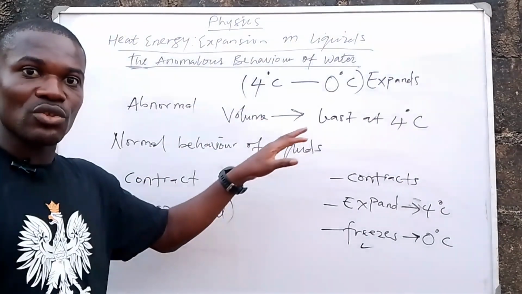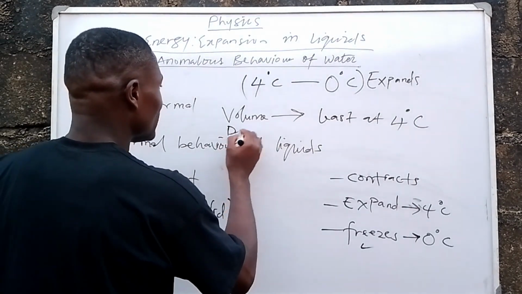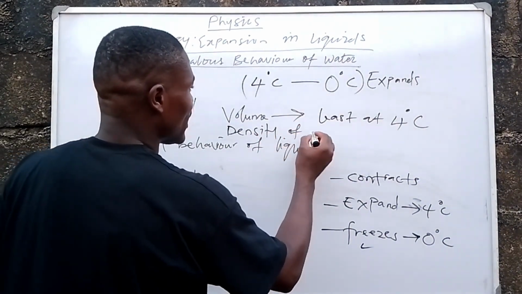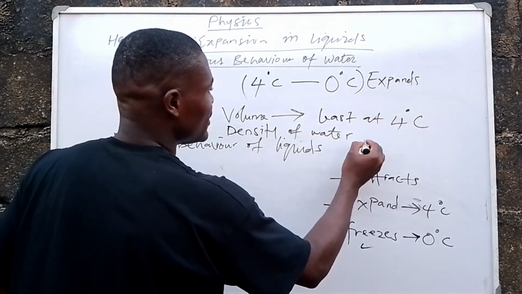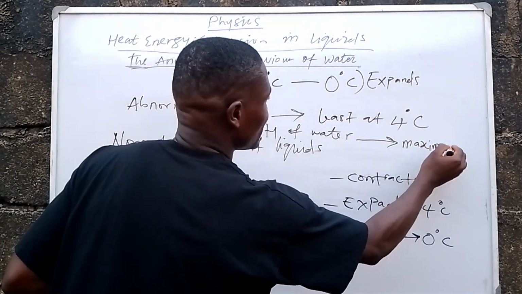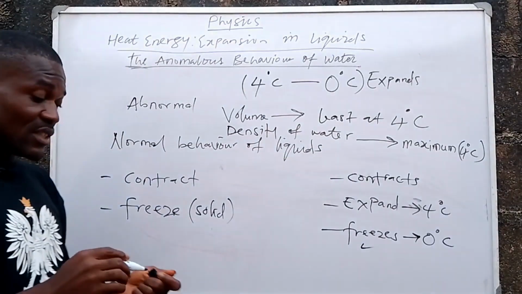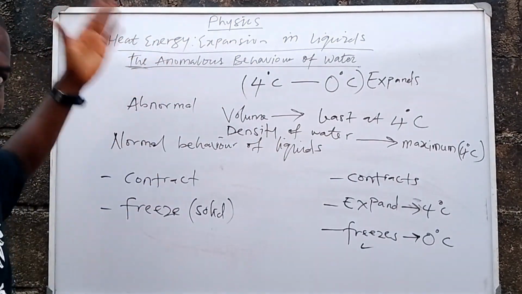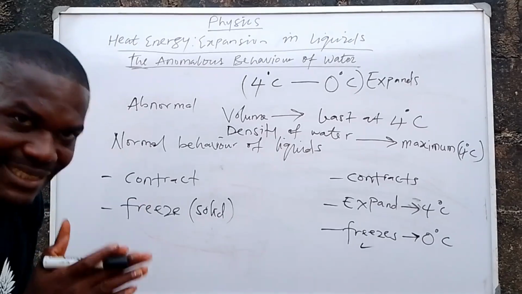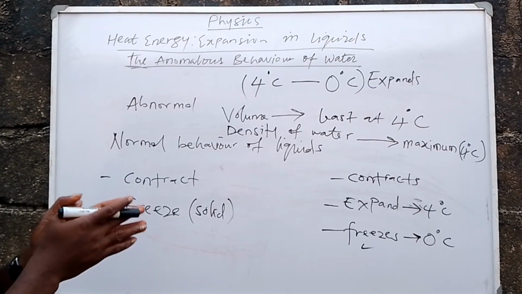At this same 4 degrees Celsius, the density of water is at its maximum. The density of water is maximum at 4 degrees Celsius. So at 4 degrees Celsius, the density of water is maximum at that temperature. That same temperature is where water has its volume the least, right? So these are the key points that should be taken here. Thank you very much.